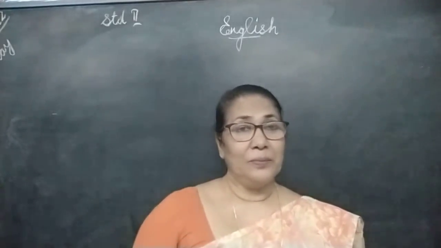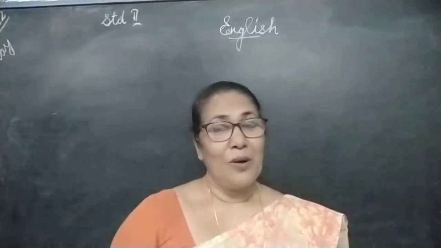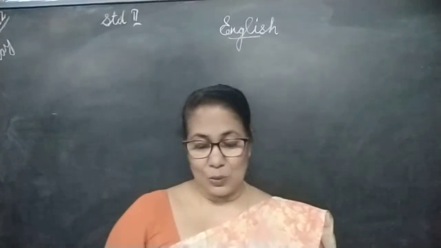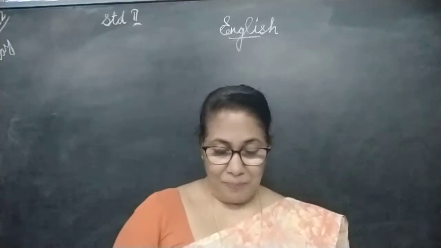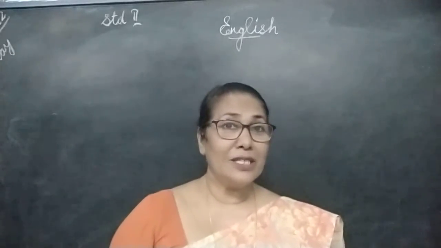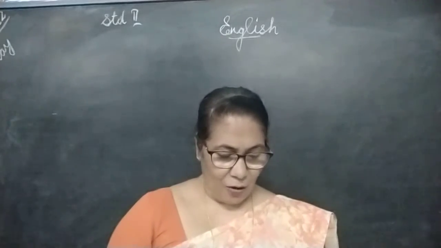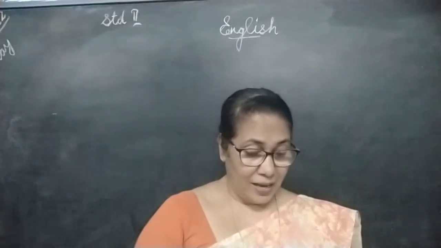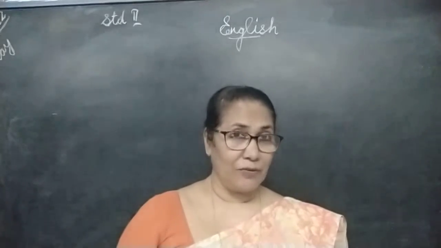Don't think I'm not sending the video as long as what I used to send. Now, because we are having more revision and recording on the same lesson, keep it slow and learn the poem thoroughly. The poem is "On a Trip to the Zoo." So learn that completely. I think we have already read till the last line, "going around the sharp bend." Till there you learn is enough. The next page you don't have to go to.